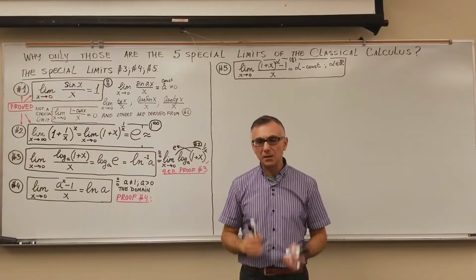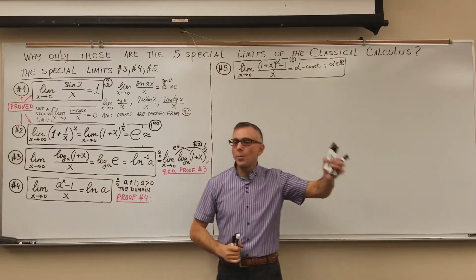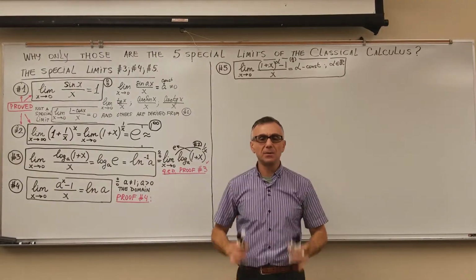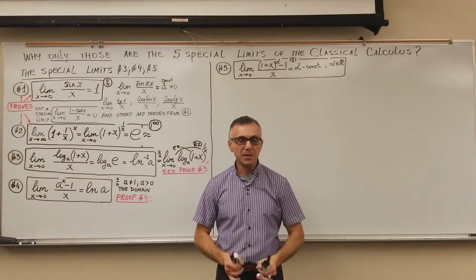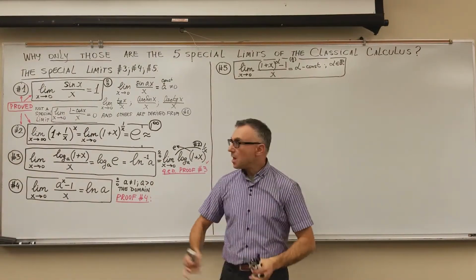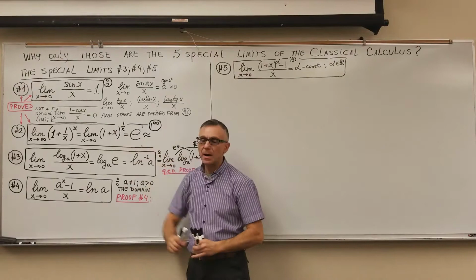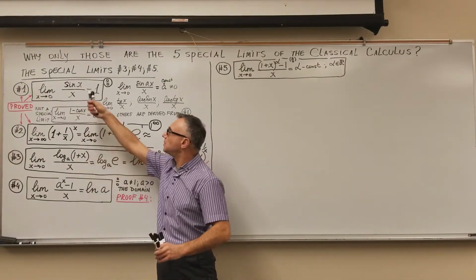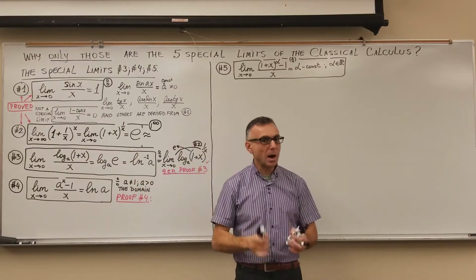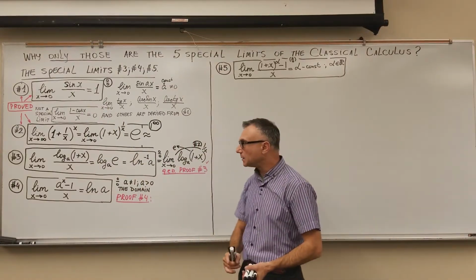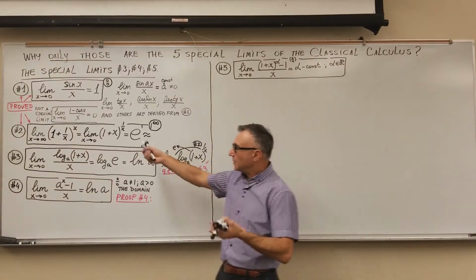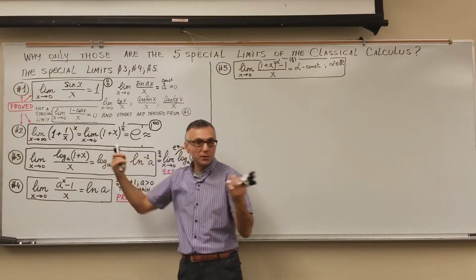This is not a special limit. There are so many YouTube postings where people say that this is a special limit. No, this is not a special limit. This is just a trig limit. There is nothing special about this limit because it is exactly reducible. It is derived from the special limit number 1 first, and second, that is the nature of the trig function.